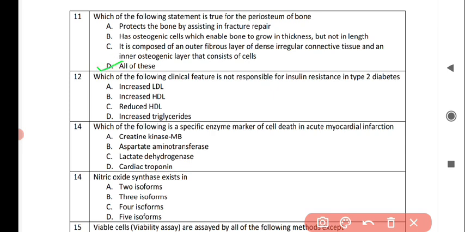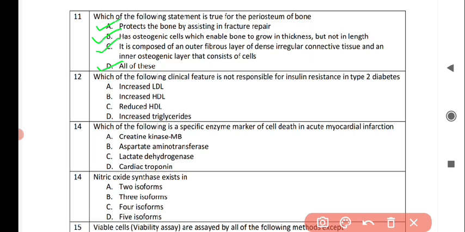All these statements are true. The first statement, which is in option A, is protects the bone by assisting in fracture repair. B is has osteogenic cells which enable bone to grow in thickness but not in length. Statement C is it is composed of an outer fibrous layer of dense irregular connective tissue and an inner osteogenic layer that consists of cells. So all these statements are true and the correct answer is option D.